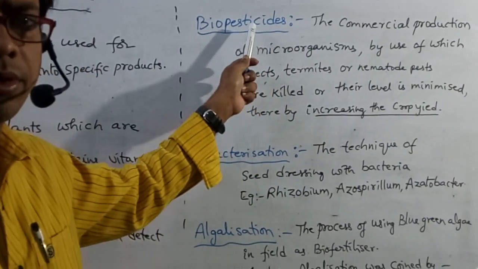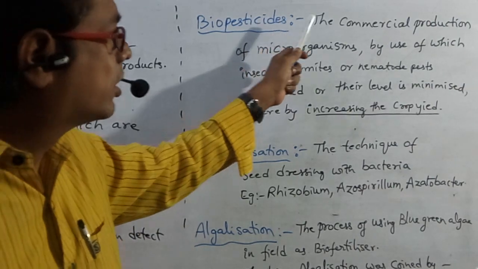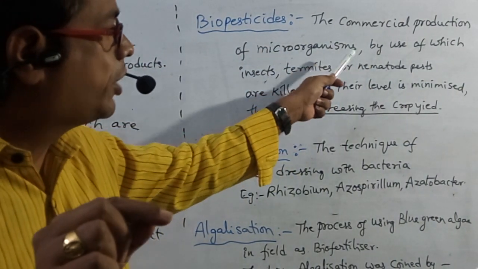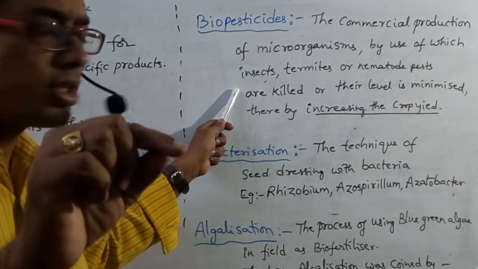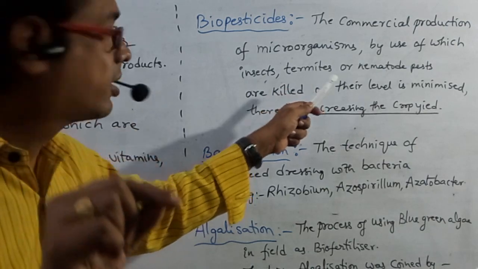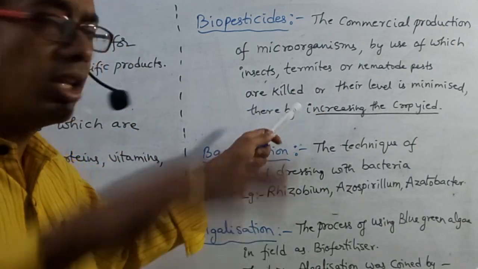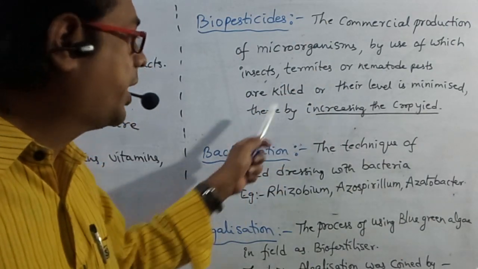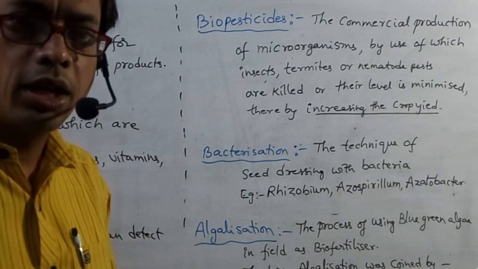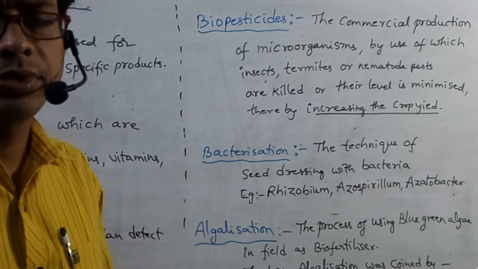Next, see these points. Biopesticides. Biopesticides are the commercial production of microorganisms by use of which insects, termites or nematode pests are killed or their level is minimized, thereby increasing the crop yield. Those are so called biopesticides.